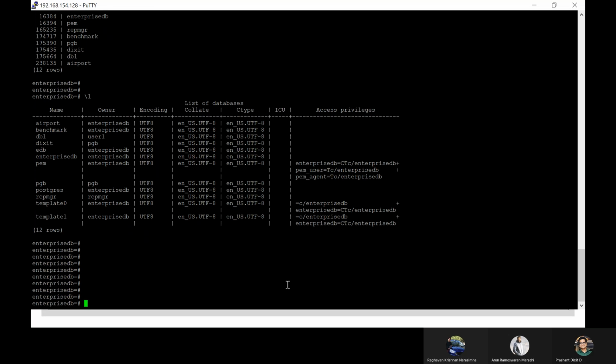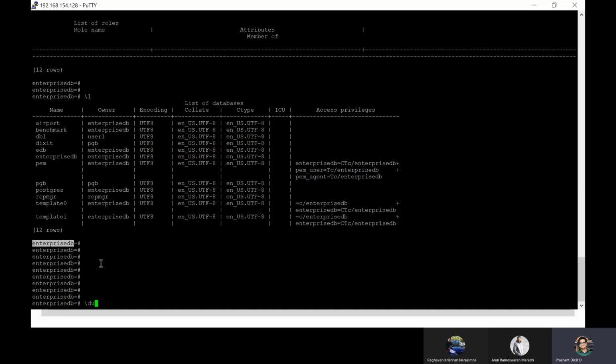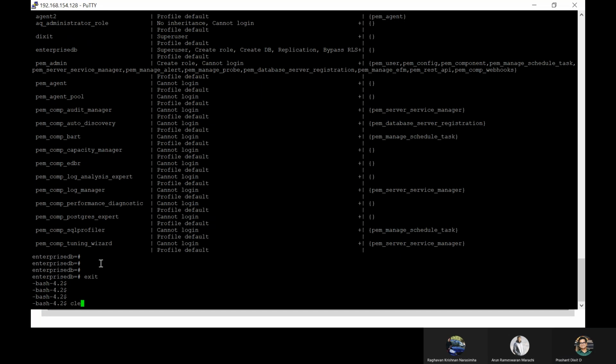Okay. Now, one more thing. As I told you, we are connected with enterprisedb, but that's the username, that's the user, correct? Now, if someone asks what the various users are, we have another meta command called \du. Earlier we got the list of databases using \l as a meta command, but this time we want to check the different users we have got.